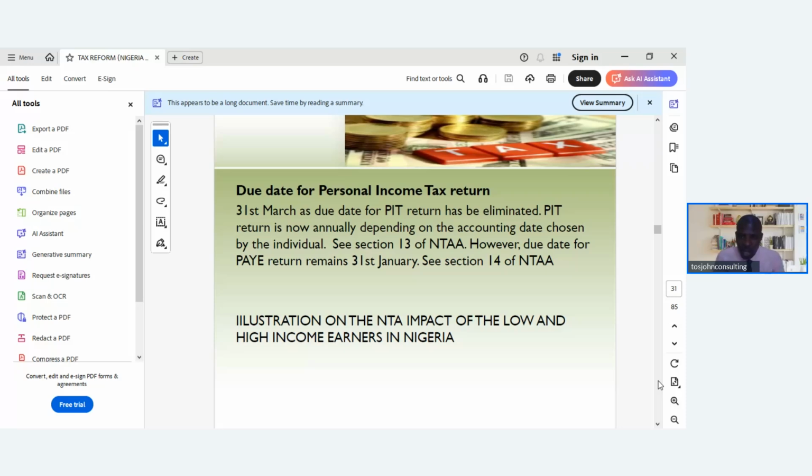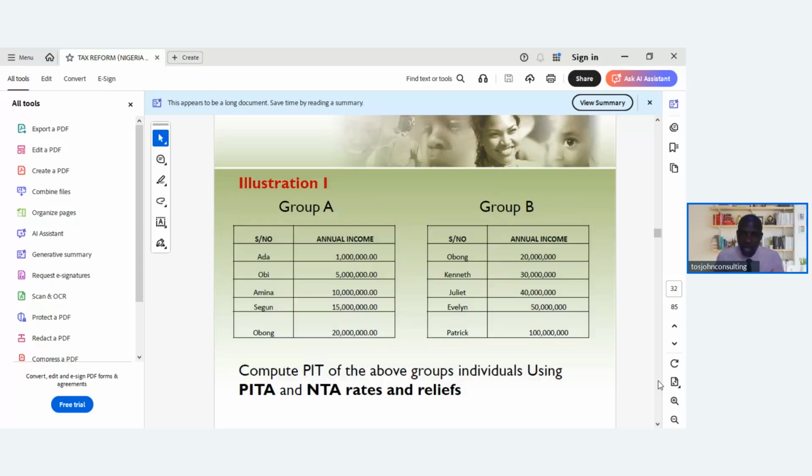So we have an illustration on the NTA impact on the low and high income earners in Nigeria. So this is what we have. You can see group A and group B. So if you are earning this, this is what will be your tax. This is what we have currently, and A is what we are currently using, while B is the NTA 2025, which is taking effect from next year. So you can see the difference.